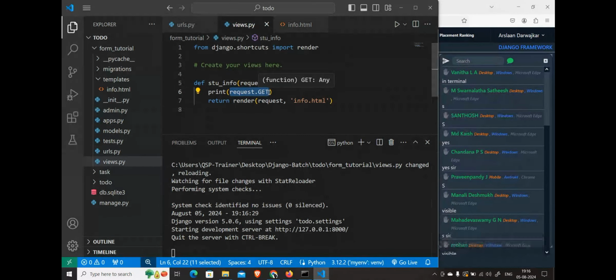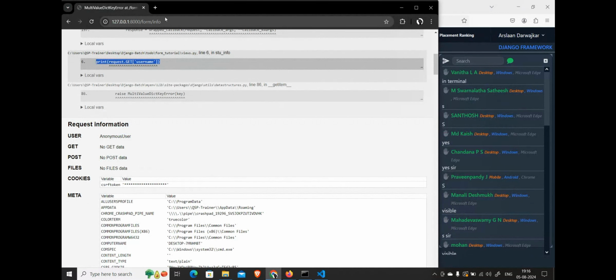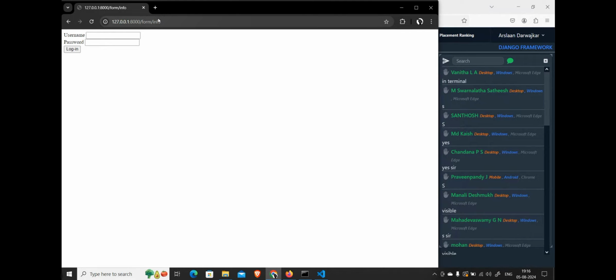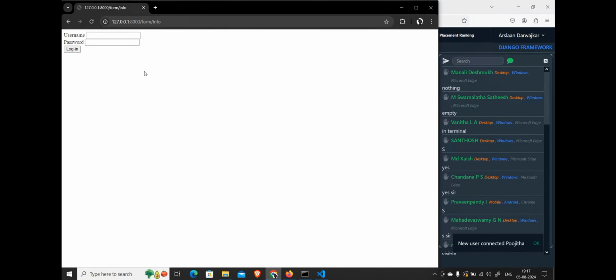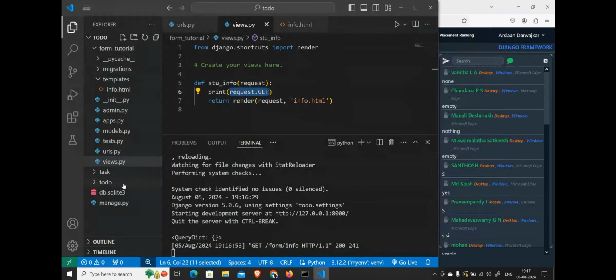If I'm going to this particular page for the first time, not submitting any data, then what will be stored in the GET dictionary? Empty. Correct. Nothing will be stored in that dictionary. See here, this query dictionary, this GET dictionary is empty.